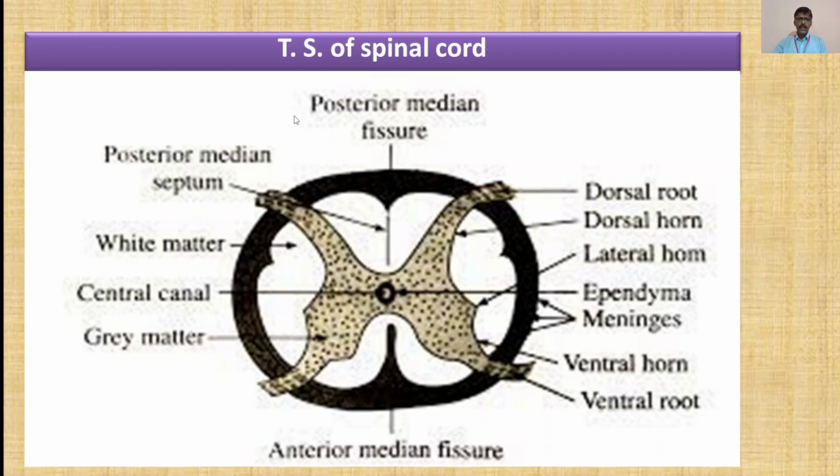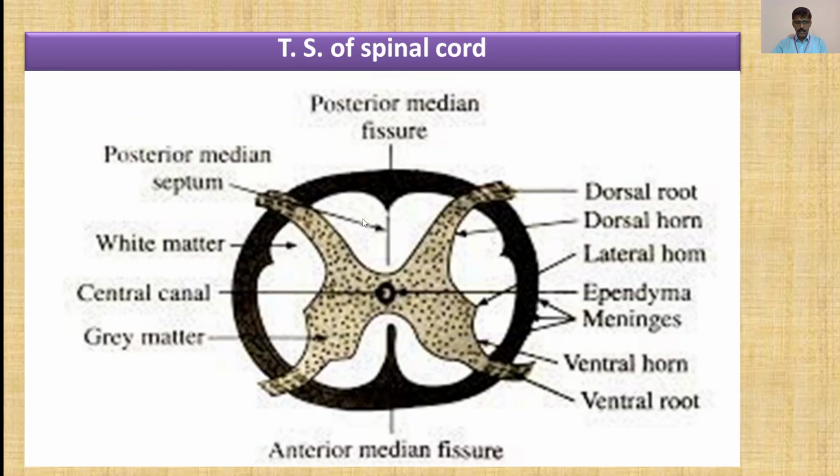When we take out the transverse section of spinal cord, we are going to see the structures as shown in this diagram. This is the posterior median fissure here. Then this is the anterior median fissure. Then this structure looks like horns. These two, this part and this part, are called the dorsal root. Then this is called the dorsal horn.